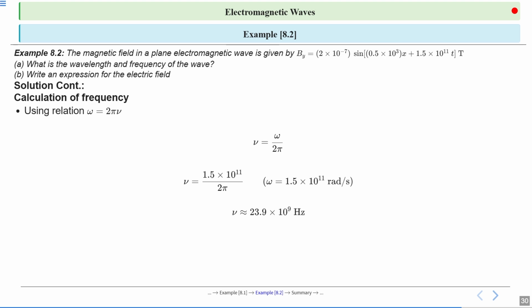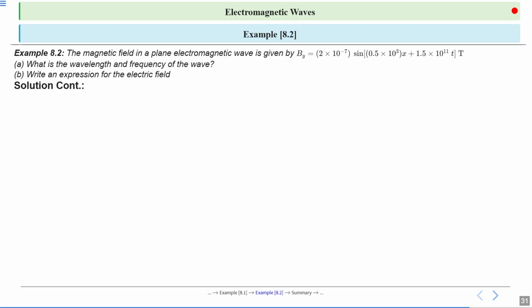So nu is approximately equal to 23.9 into 10 to the power 9 hertz, or we can say nu is approximately equal to 23.9 gigahertz. Hence the frequency of the wave is 23.9 gigahertz.